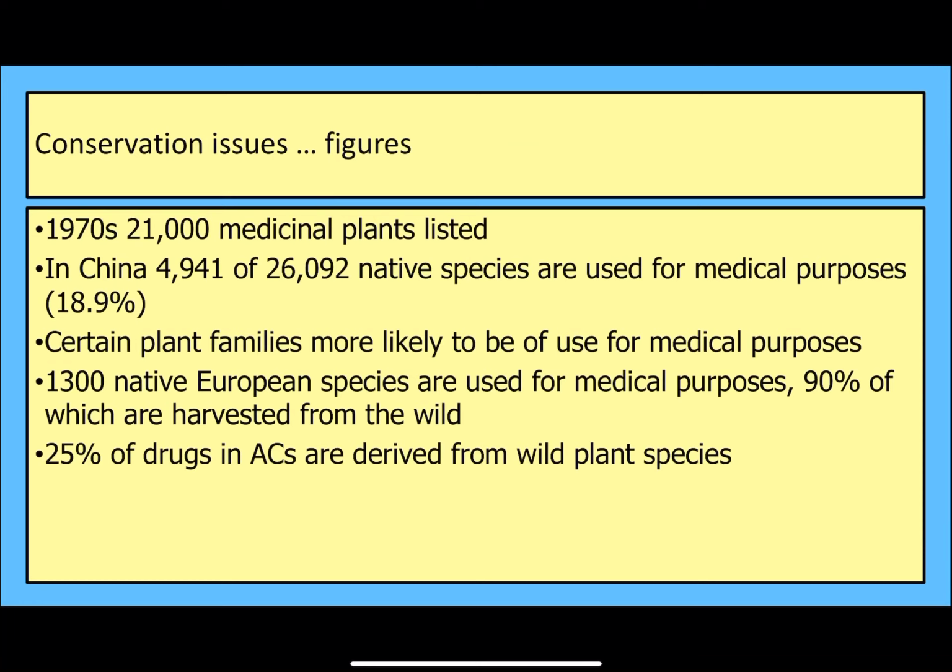And 25% of drugs in advanced countries are derived from wild plant species. So we're very reliant on natural medicines for all sorts of drugs that we use, and they play a really big part in our modern medicine.